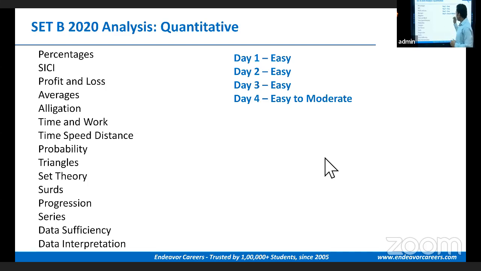Except on day 4, where the section was a little lengthy because of 2-3 questions. On day 4 there were 2 questions which were a little erroneous, as the options were not matching. So students spent a little more time on those 2 questions, and hence we are marking this section as easy to moderate and not an easy one.